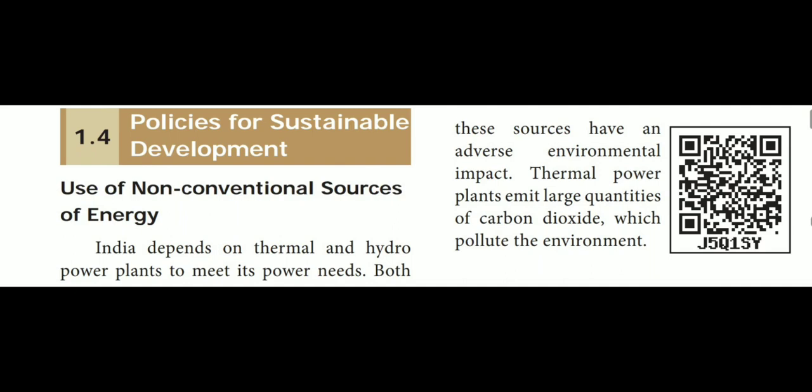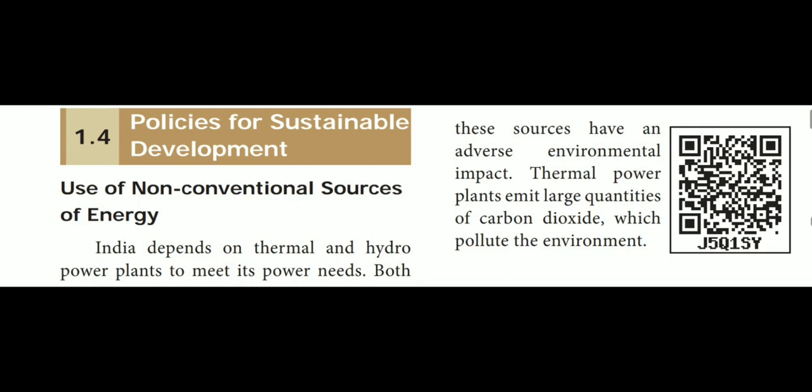That is solar power, isn't it? India depends on thermal and hydropower plants to meet its power needs. Both these sources have an adverse environmental impact.